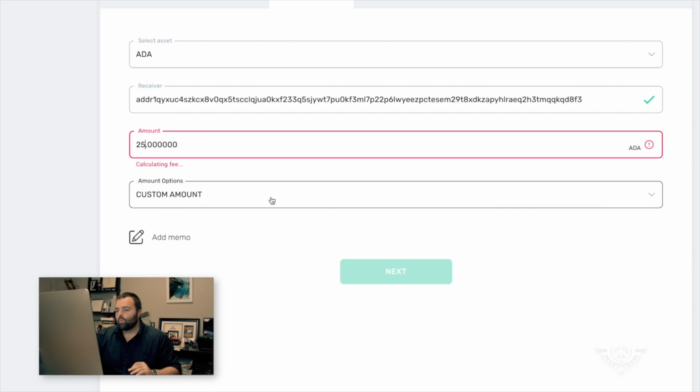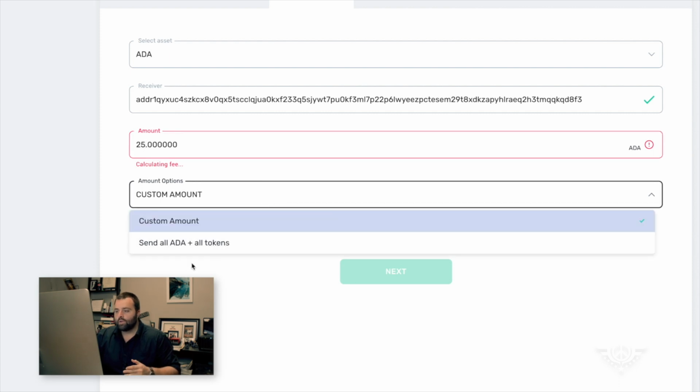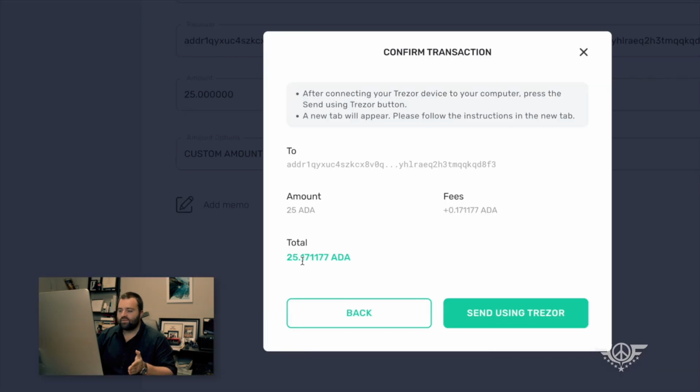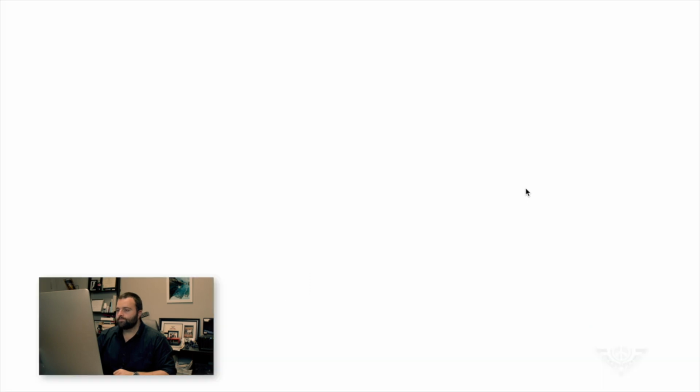Now it's important to make sure that you do this properly. We're gonna click on custom amount. You do not wanna send all tokens, because if you send all your tokens to that address, everything will go there. So our estimated fee is 0.17. You're sending 25.17. We're gonna send using Trezor. What I'm gonna do now is confirm with my device.